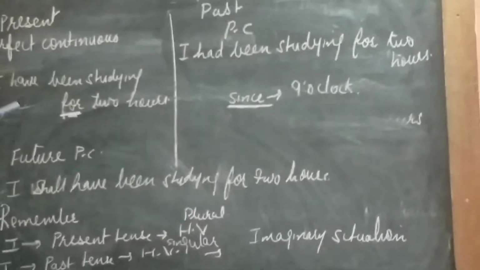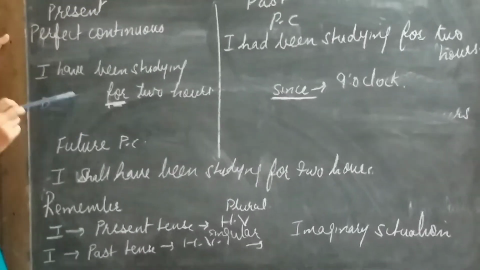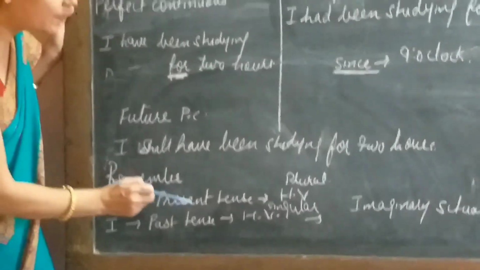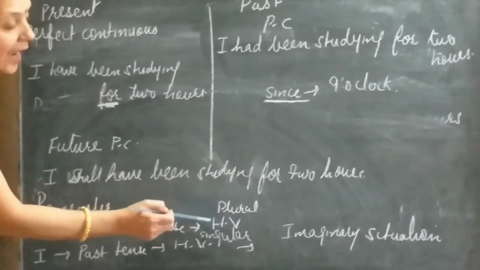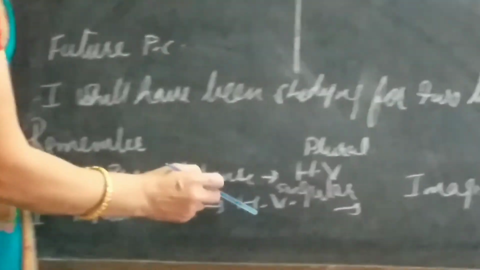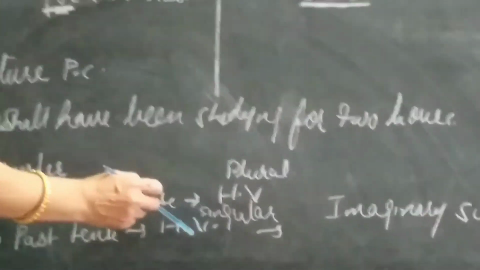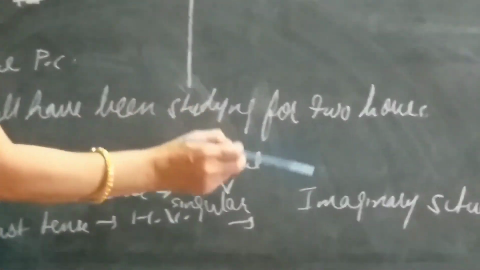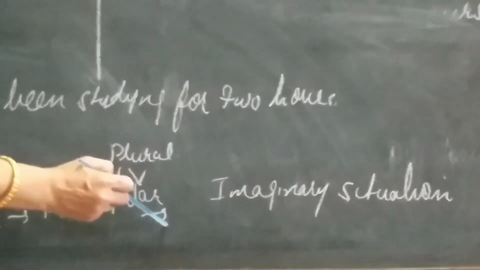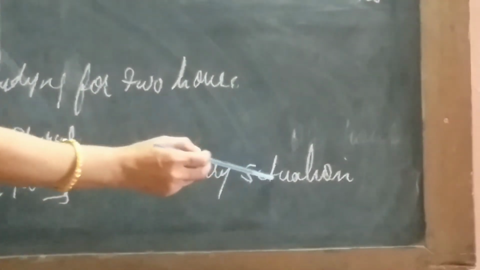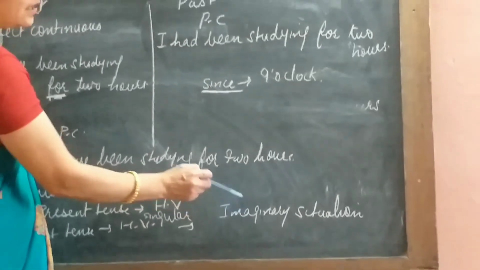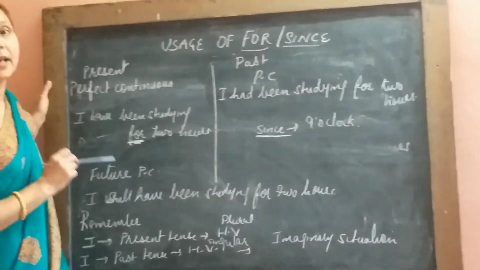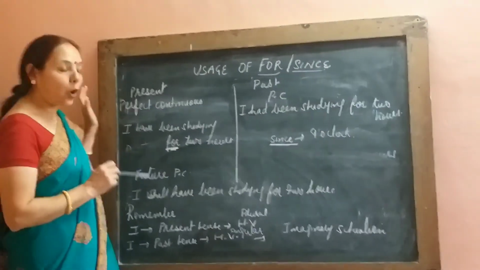Now remember, this is all for the tenses. Now remember, with I in the present tense, we use the helping verbs of the plural, like I have studied. But in the past tense, we use the singular helping verbs: I was studying. If you use were with I in the past tense, you are talking about imaginary situations, like if I were a minister, I would punish all the corrupt people. That's all for the tenses.